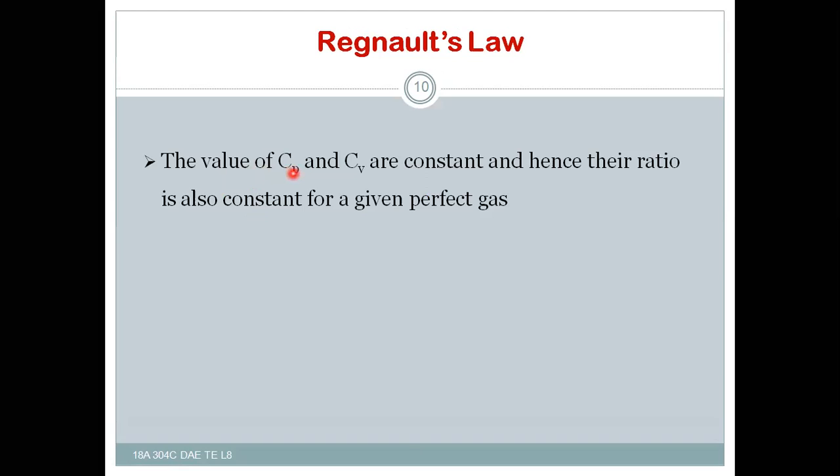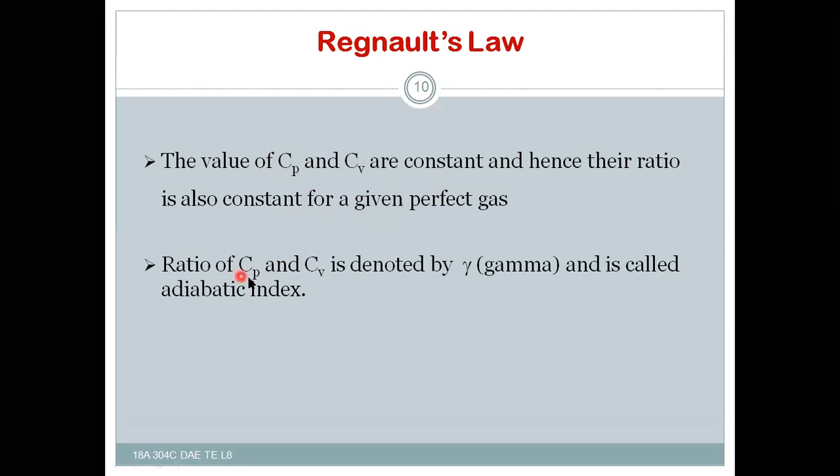The values of Cp and Cv are constant, and hence their ratio is also constant for a perfect gas. The ratio of Cp and Cv is denoted by gamma, also called the adiabatic index.